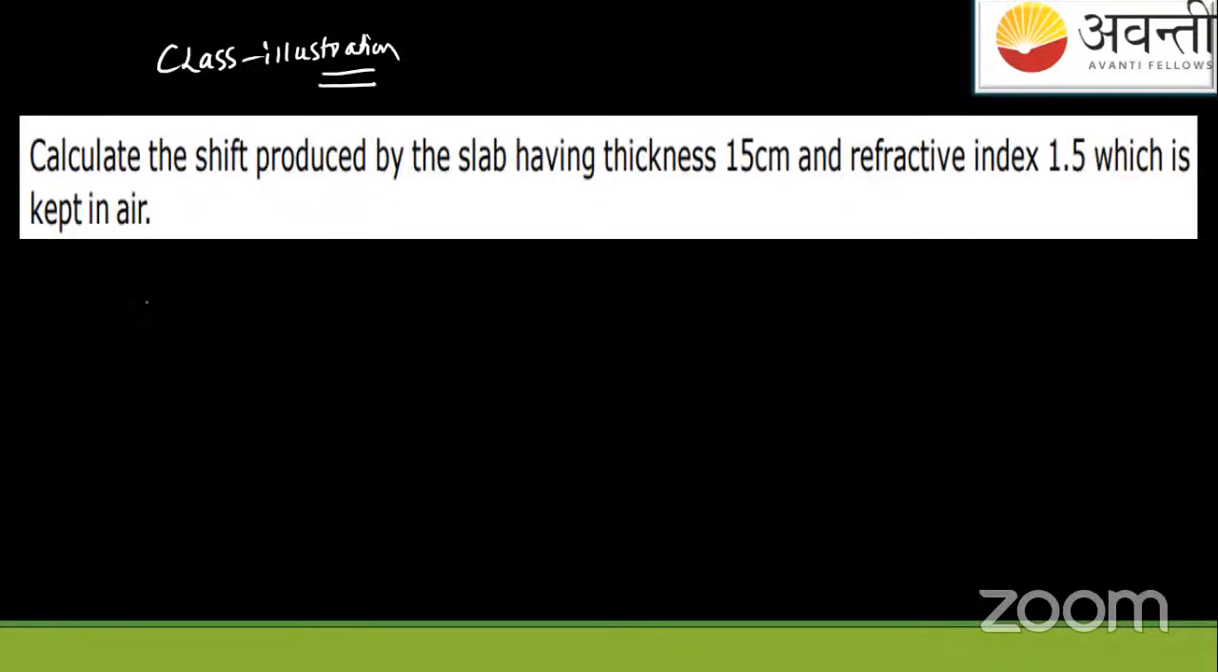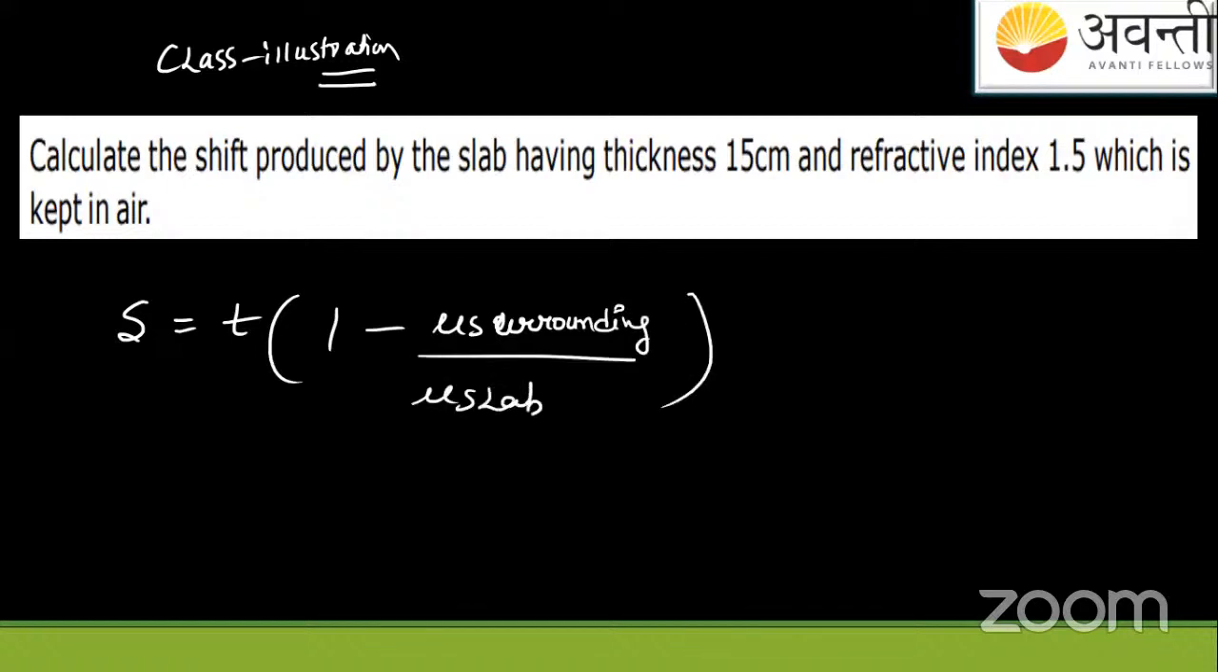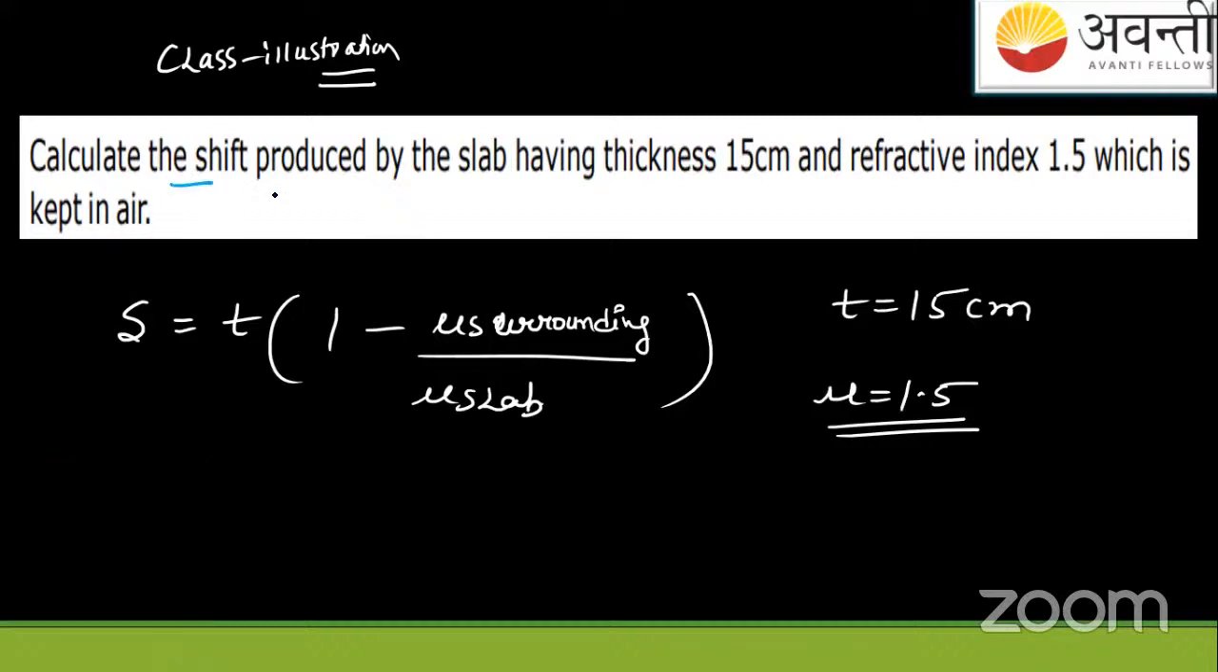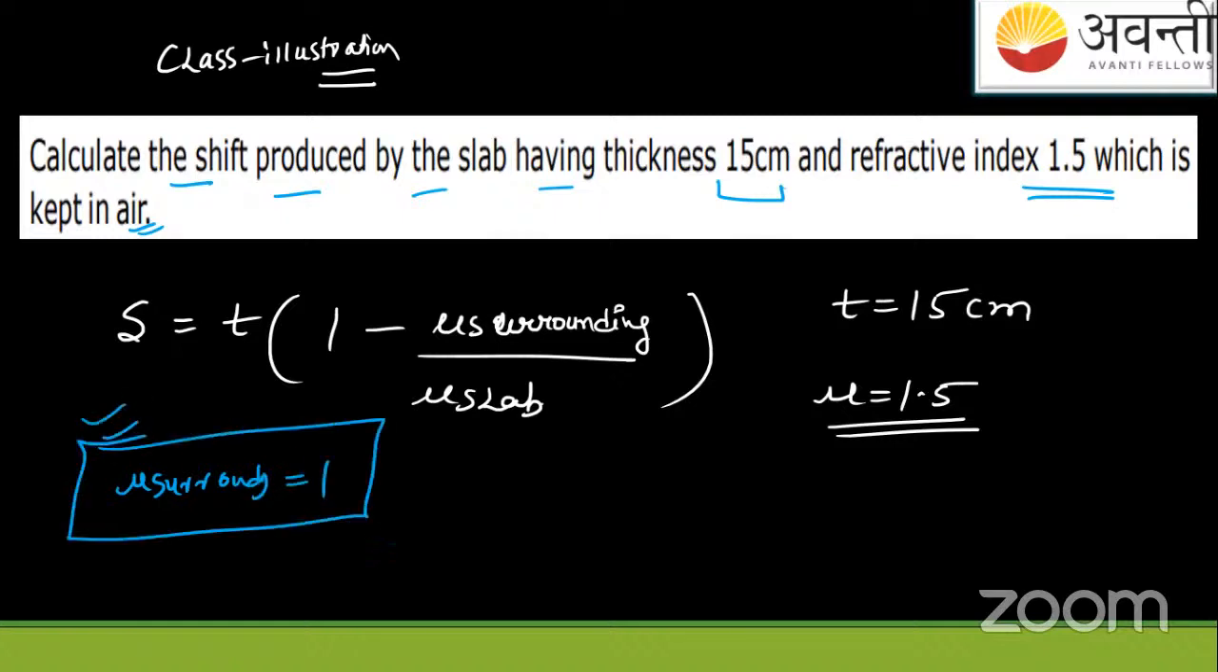Solve this question, students, by using the formula shift equals T times (1 minus mu of the surrounding upon mu of the slab). Thickness of the slab is 15 centimeter. Refractive index is 1.5. And surrounding medium is given as air. You can read yourself. Calculate the shift produced by the slab having this thickness and air. Air, the surrounding medium's refractive index will be 1. Apply the formula.